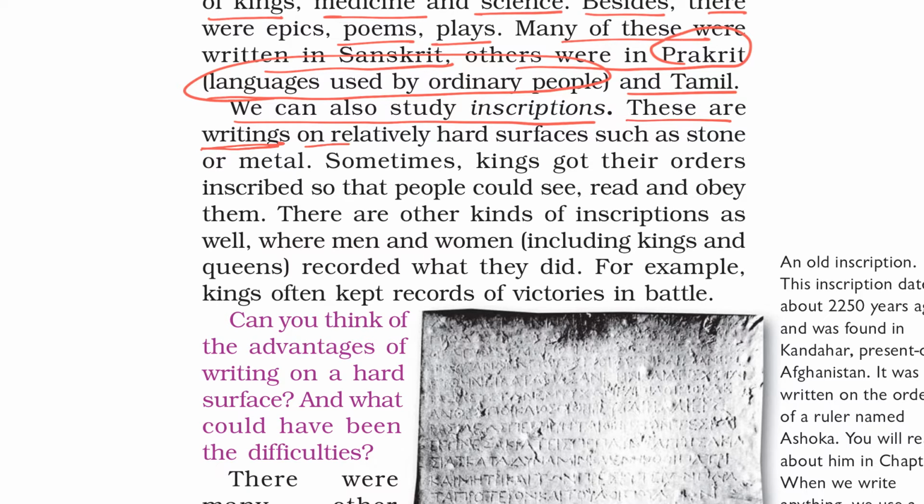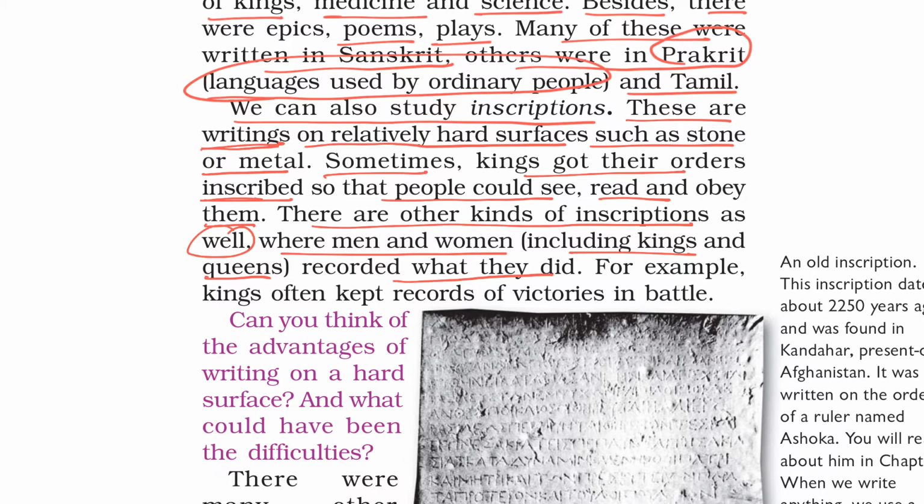These are writings on relatively hard surfaces such as stones or metal. Sometimes kings got their orders inscribed so that people could see, read, and obey them. There are other kinds of inscriptions as well, where men and women, including kings and queens, recorded what they did. For example, kings often kept records of victories in the battle.